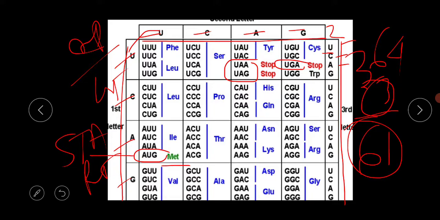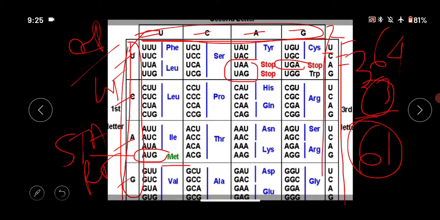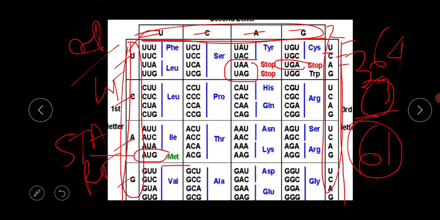So this is your whole genetic code. This is not a difficult thing, but you have to practice it properly. First, during your exam you have to maintain this sequence, this UCAG, this UCAG and this UCAG. You have to maintain this sequence, otherwise the full genetic code will be changed. You have to remember 2 to 3 things during your exam. The first thing is you have to maintain this UCAG sequence.